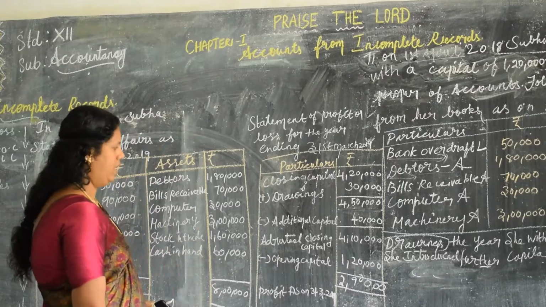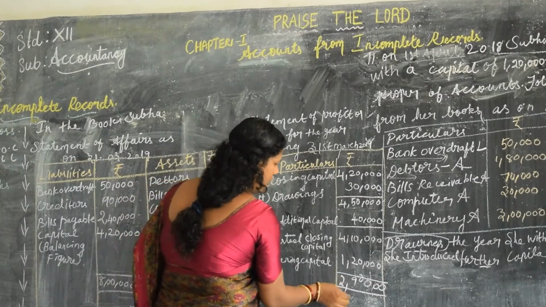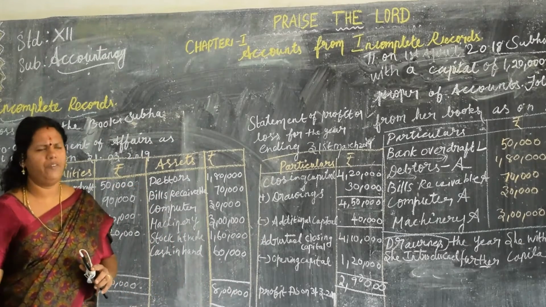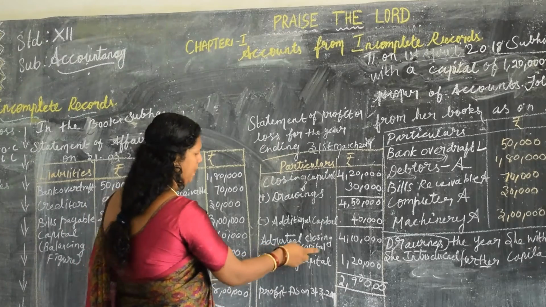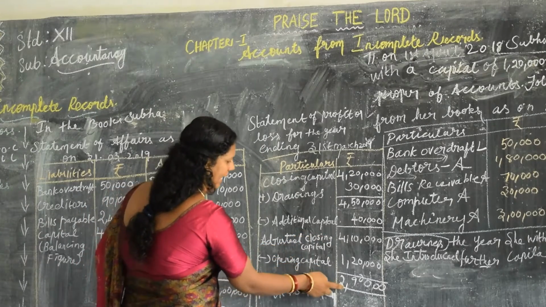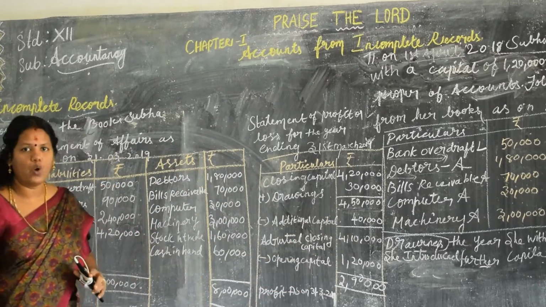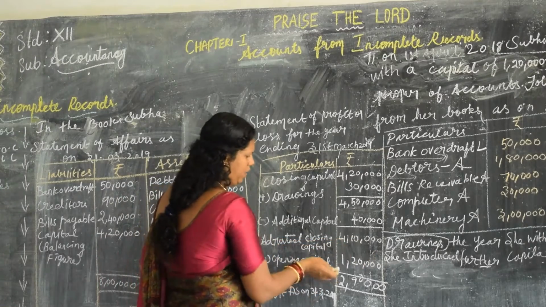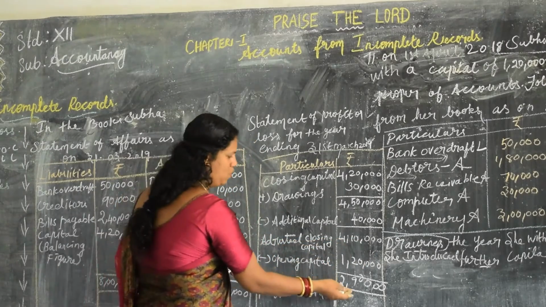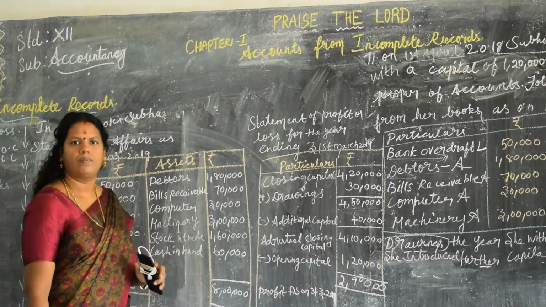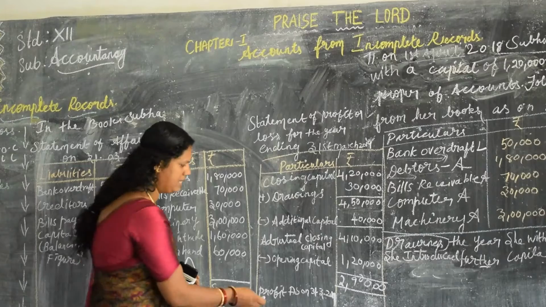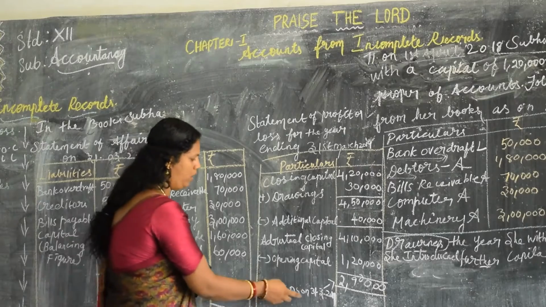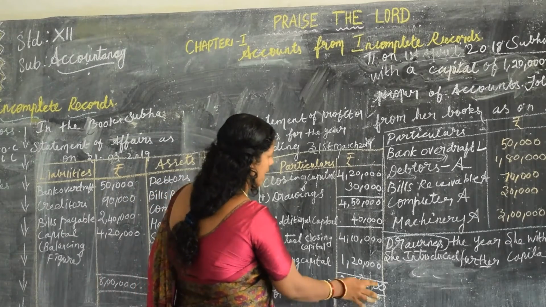$2,90,000. The profit is 2 lakh. Now once again, you have to concern whether it is a profit or loss. How will you arrive at it? If the closing capital is more than the opening capital, it indicates a profit. If the closing capital is more, 4,10,000 is there, 1,20,000 is there. That indicates the 2,90,000. Okay, got my point? This is the profit. Profit as on 31st/3/2019, you get 2,90,000.